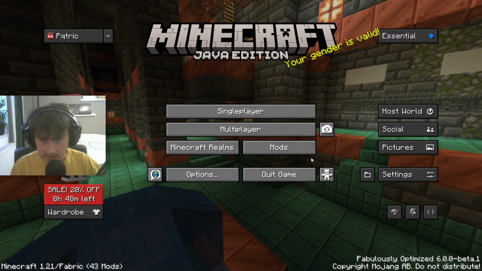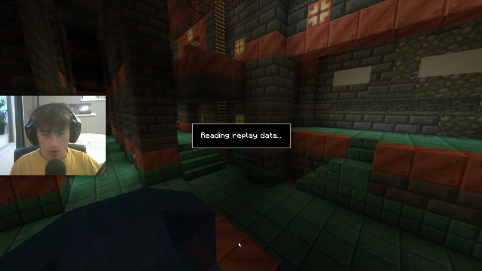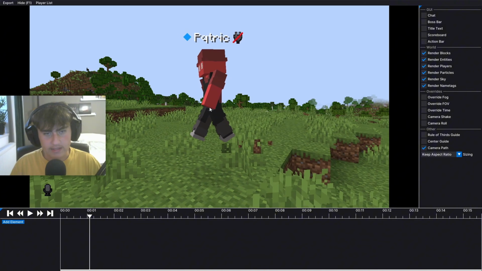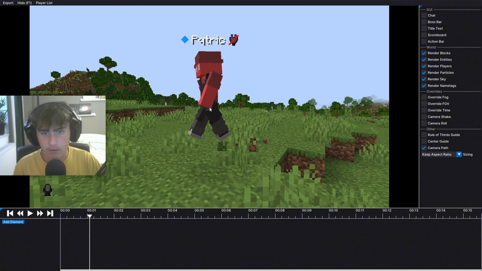Then once you're done, press finish recording and save your replay. Then save and quit the title, go over to the Flashback icon and open replay. So here's what you recorded. Here are all the settings and here's the timeline. And it's literally just like an editing timeline inside Minecraft, which is crazy.